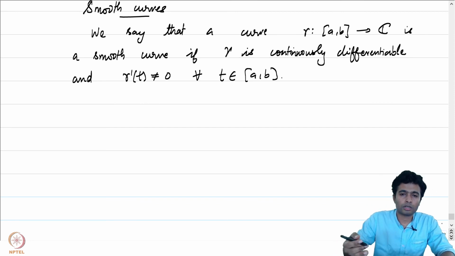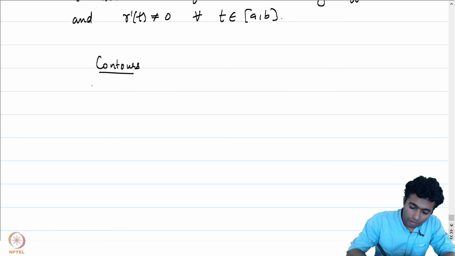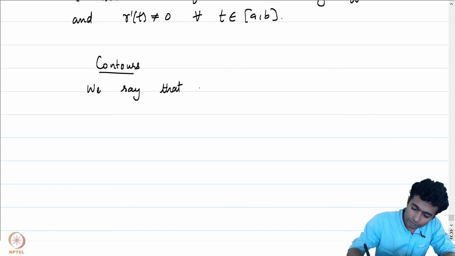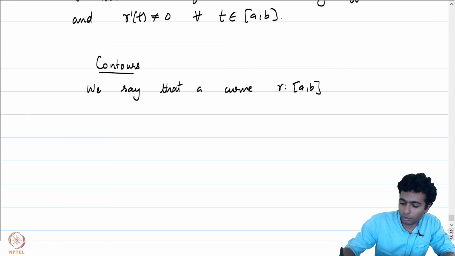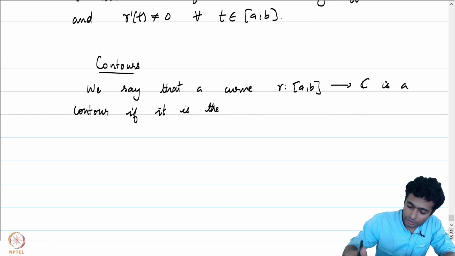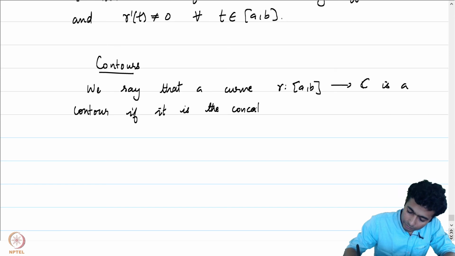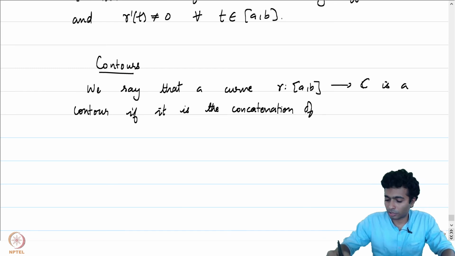Most of the curves, as I said, are smooth curves. It will be either smooth curves or what I'm going to write down next, contours. We say that a curve gamma from say a, b to C is a contour if it is the concatenation of finitely many smooth curves.